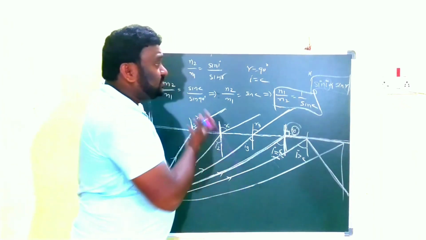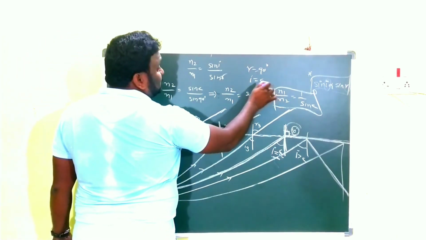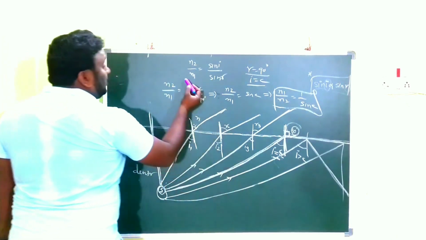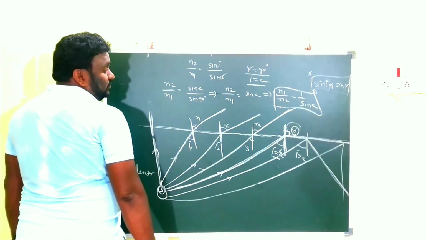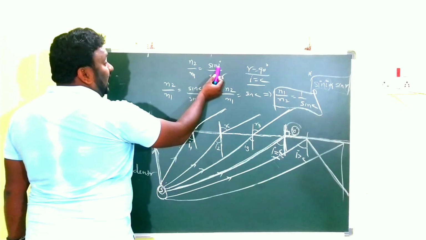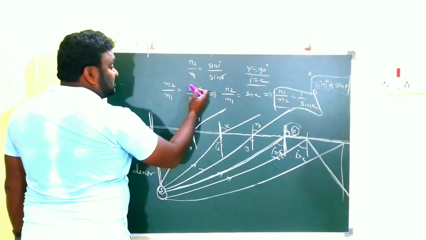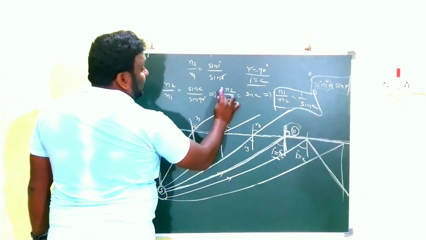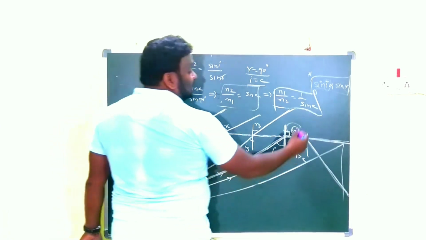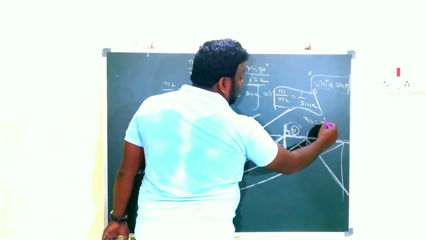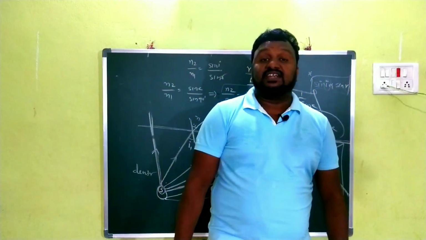It's very simple. We are just substituting the values of i and r, taking the condition of the critical angle. At the critical angle, i is equal to C and r is equal to 90. The formula is Snell's law: n2 by n1 is equal to sin i by sin r. Then we substitute C instead of i and 90 instead of r, so n2 by n1 is equal to sin C by sin 90. From that we get n2 by n1 is equal to sin C, or n1 by n2 is equal to 1 by sin C, or simply n12 is equal to 1 by sin C. So this is the relation between refractive index and critical angle.